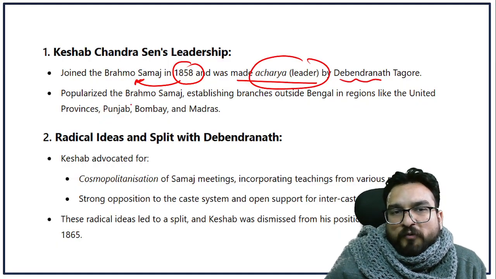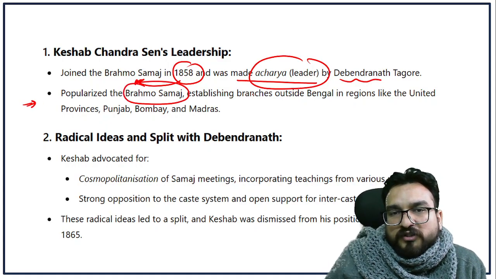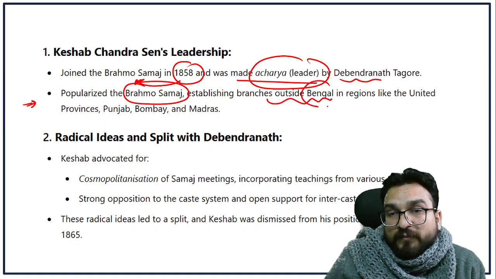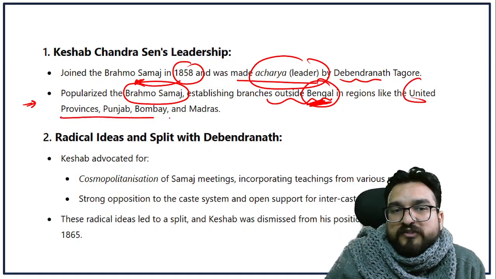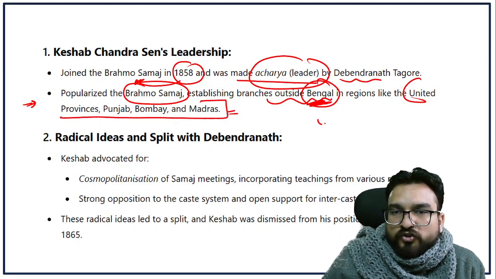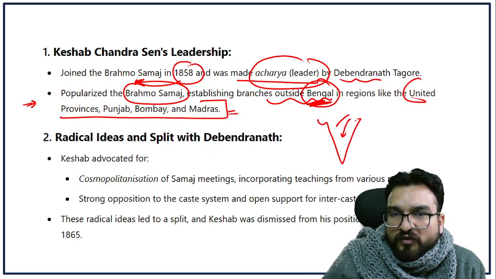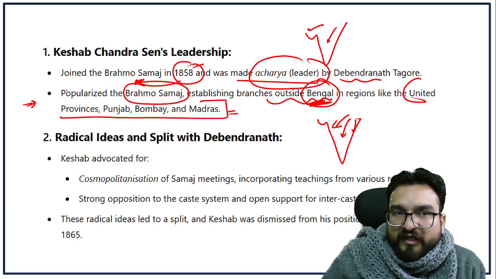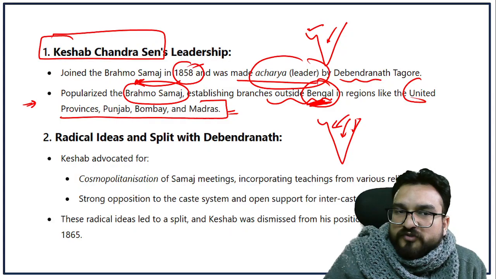One important contribution by him is he popularized Brahmo Samaj outside Bengal, like in the United Province, Punjab, Bombay, Madras. So he wanted to spread these branches all over India. By 1860, Brahmo Samaj was spreading all over India because of the leadership of Keshav Chandra Sen.